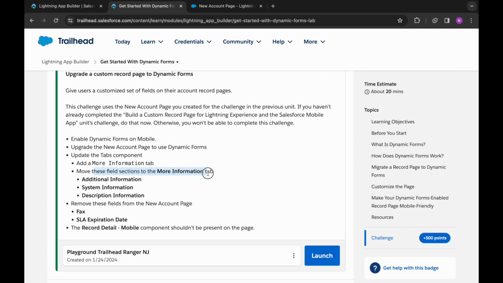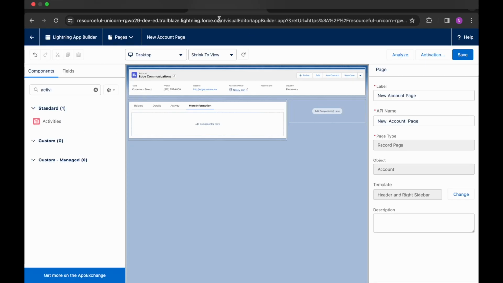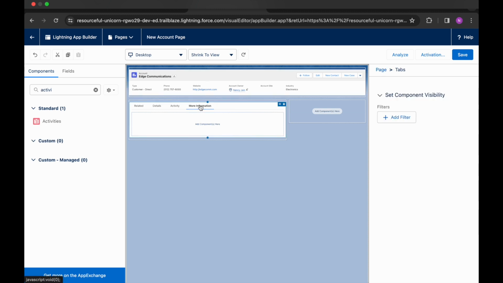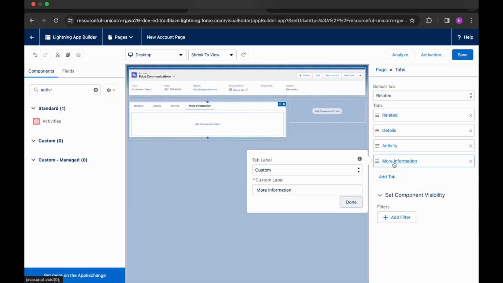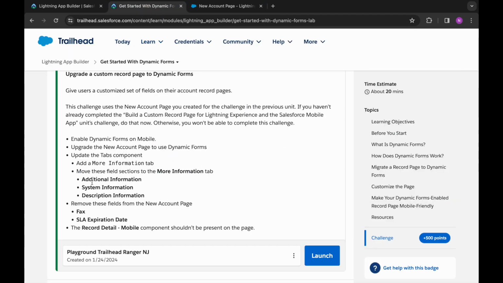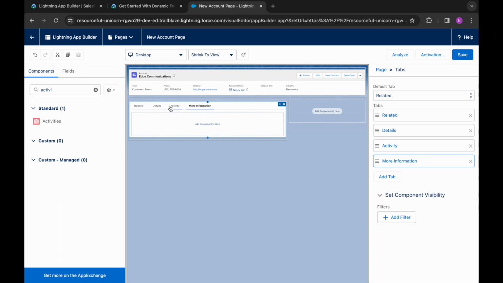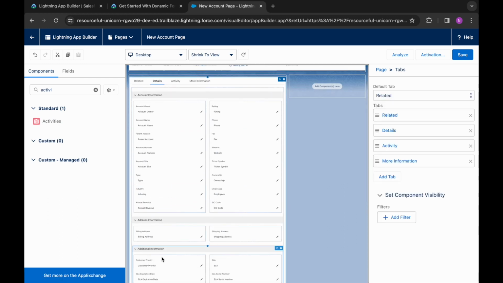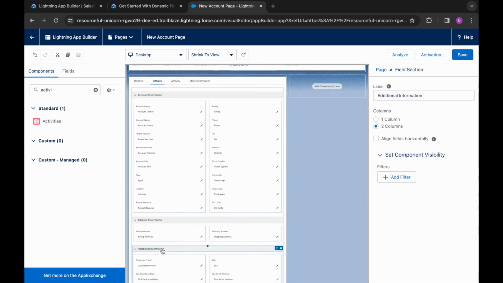We need to move these field sections to this tab. So as you might have seen, we did not have this more information tab by default, so we created a custom tab, and now we will move the sections, that is additional information, system information, and description information to this tab. So we'll go to the details section. We have this section over here.